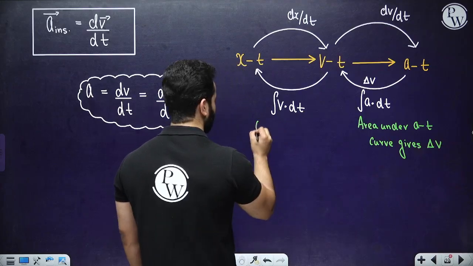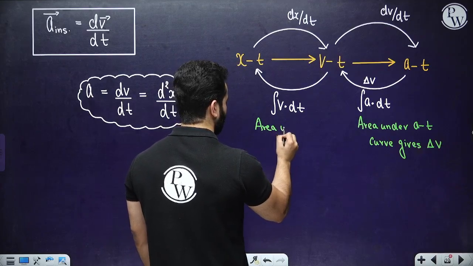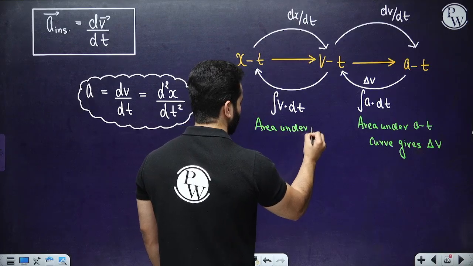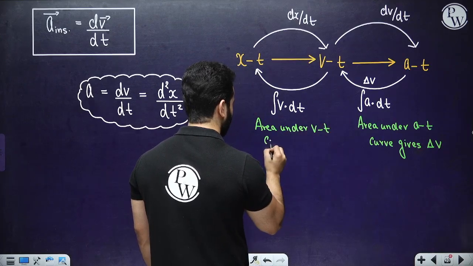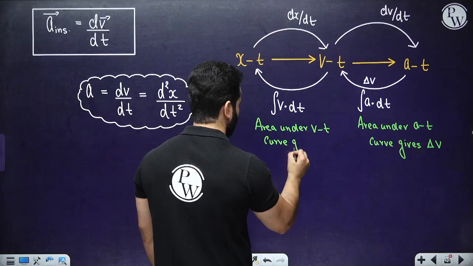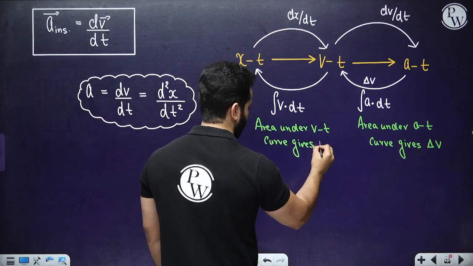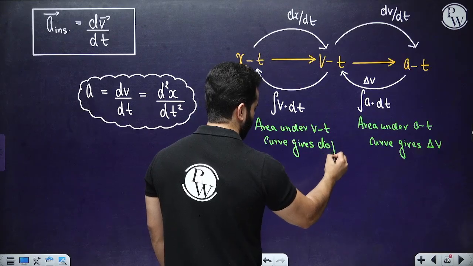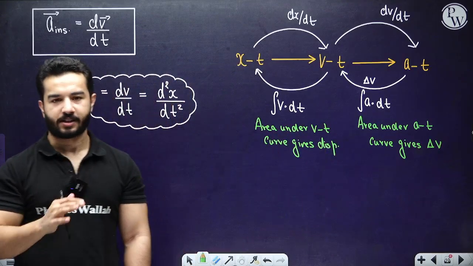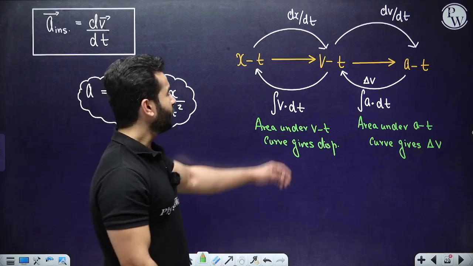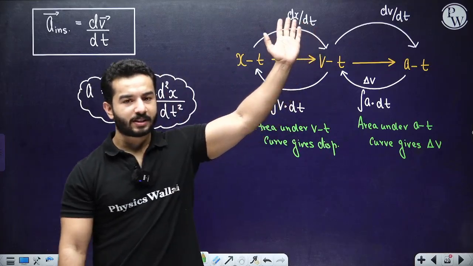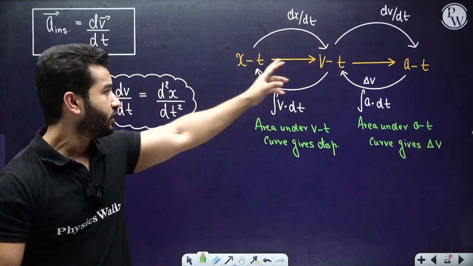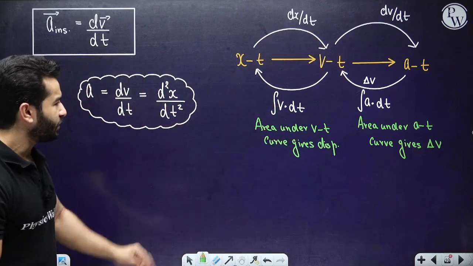Area under the v-t curve gives displacement. And mind you, it gives displacement, not distance, right? So don't commit a mistake over there. It means that slope of the x-t curve gives velocity, slope of the v-t curve gives acceleration. We are going to use it.